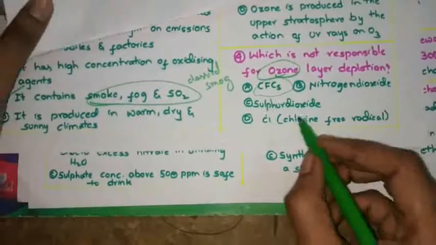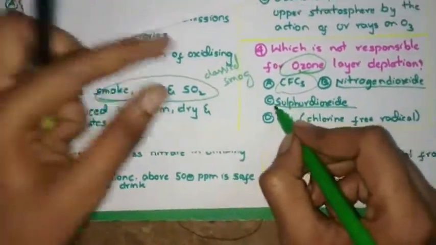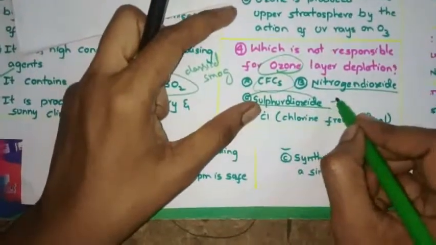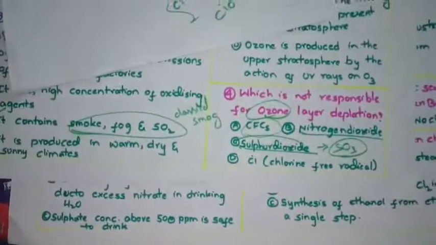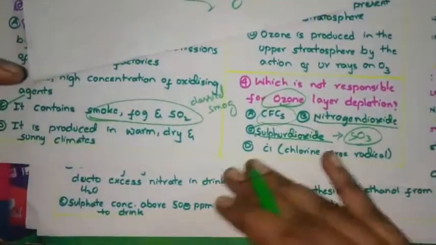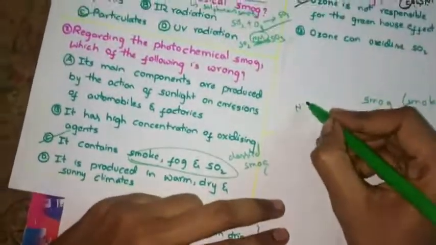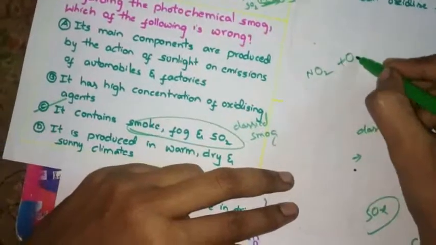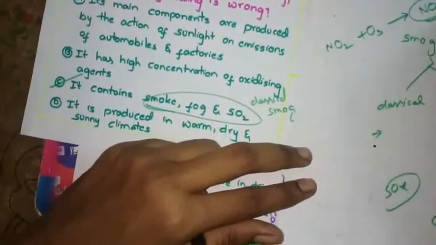Now see nitrogen dioxide and sulfur dioxide. Sulfur dioxide, due to sulfur trioxide, we will get acid rain, and it causes smog. Whereas nitrogen dioxide will also react with ozone and form NO3 plus O2.